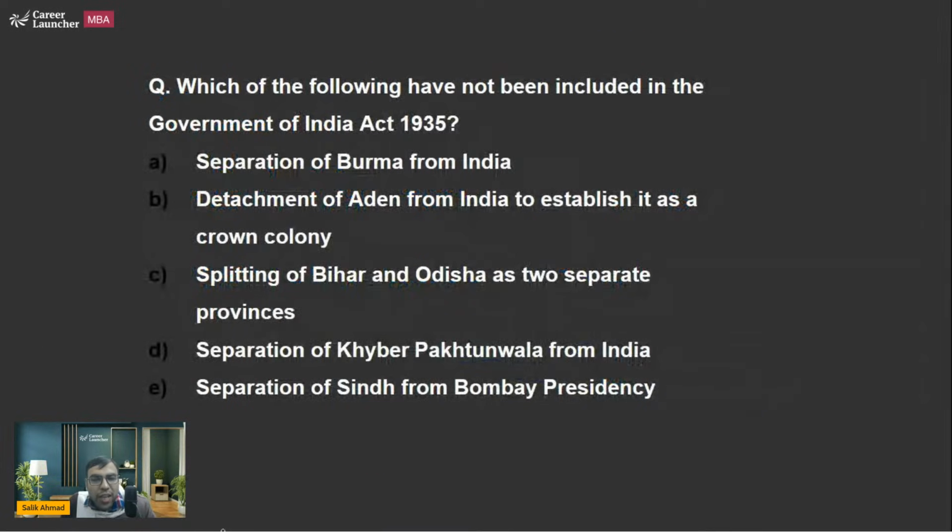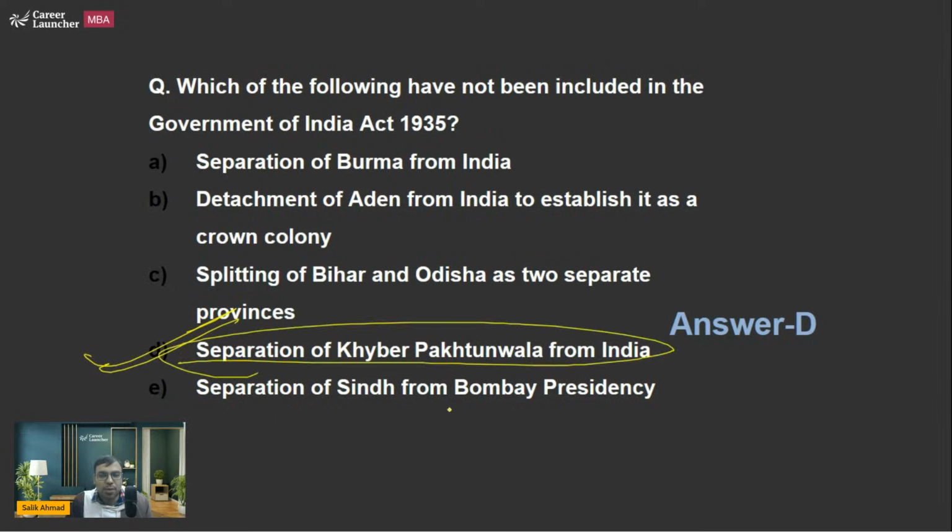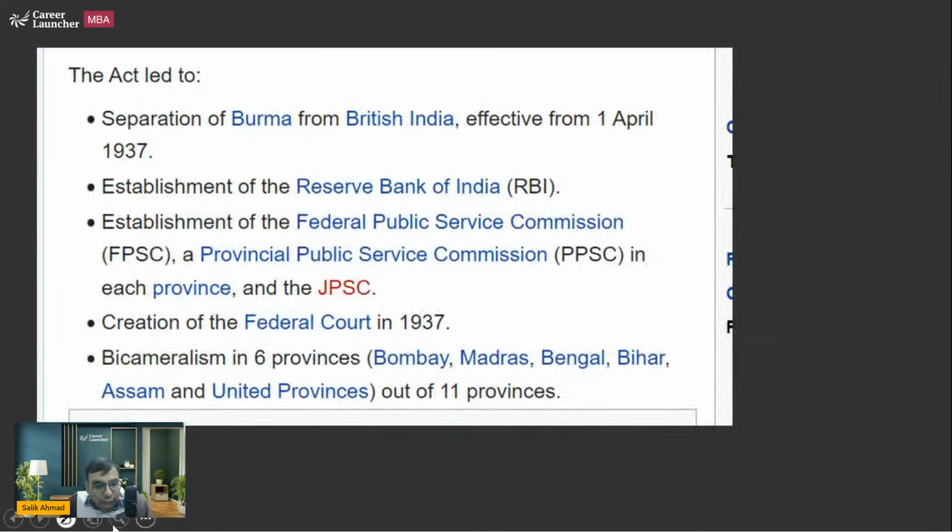The next is, which of the following were not included in Government of India Act 1935? It was a slightly difficult question. The answer was actually separation of Khyber Pakhtunkhwa from India. It was not mentioned. Otherwise, the other options were mentioned. So these were the things that were mentioned in Government of India Act 1935.